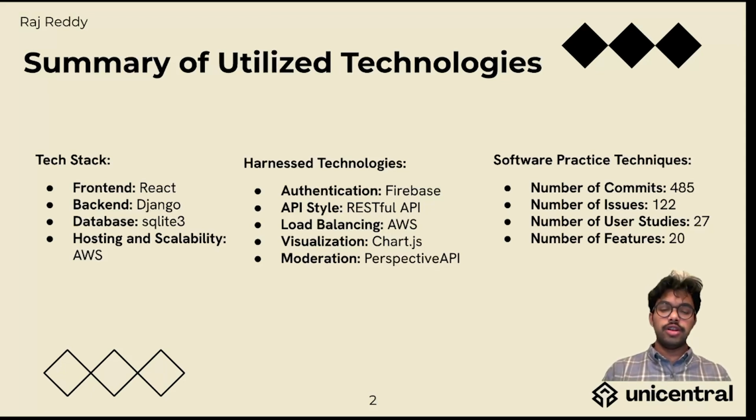And then in terms of our software practice techniques, the number of commits we have was a total of 485. The number of issues made in our issue board was 122. And the number of user studies is 27 user studies we were able to accumulate from friends and family around the area, as well as certain industry experts to give their input on what was going well with our product and what was not going so well. And the total number of features we had implemented over this past year was about 20.